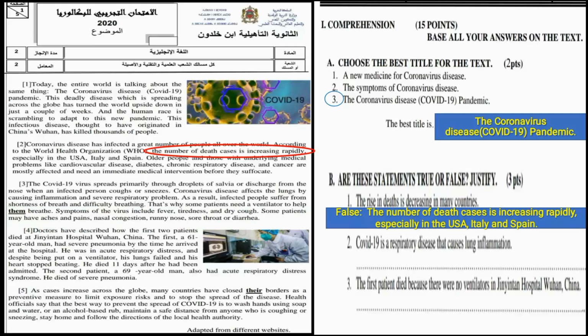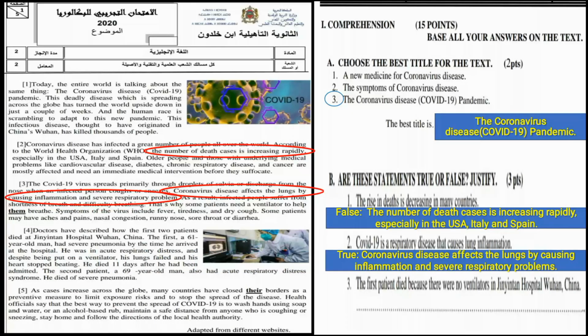Number 2, COVID-19 is a respiratory disease that causes lung inflammation. Let's go to paragraph 2. Here we have, paragraph 3. Coronavirus disease affects the lungs. So it's correct. It affects the lungs by causing what? By causing inflammation and severe respiratory problem. So number 2 is true.